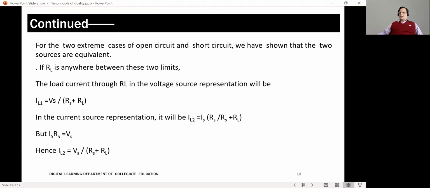Therefore, we have completely established why a voltage source is the dual of a current source. And in the process, we also found that a given voltage source can be converted into a current source by simply connecting a resistance of value equal to its own internal resistance in parallel with the current source.